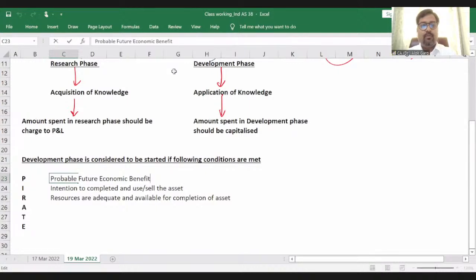First, probable future economic benefit is there. Intention is there, right? There must be an intention to complete and use or sell the asset.